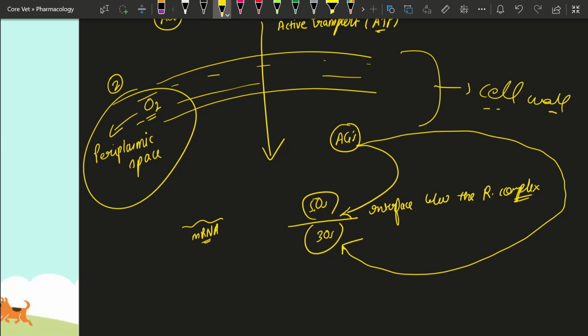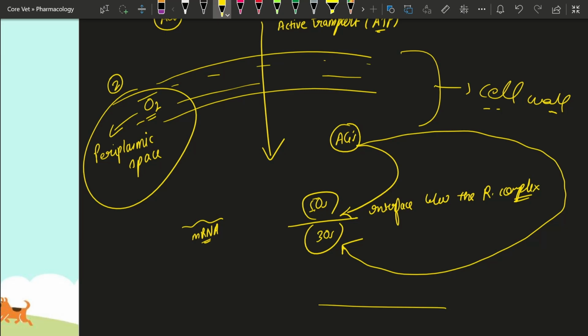In Phillips there are questions on which particular subunit the aminoglycoside acts at. You have to answer that at the 30S subunit the aminoglycoside binds, inhibiting protein synthesis.